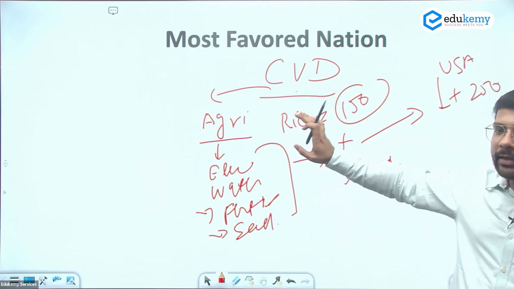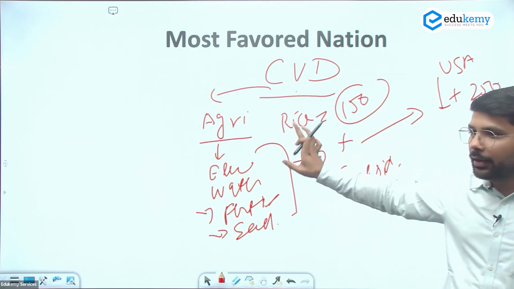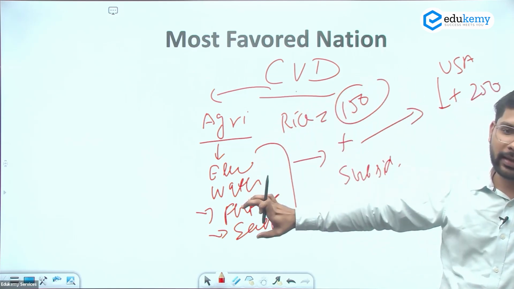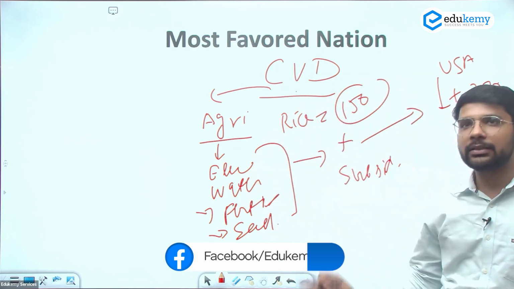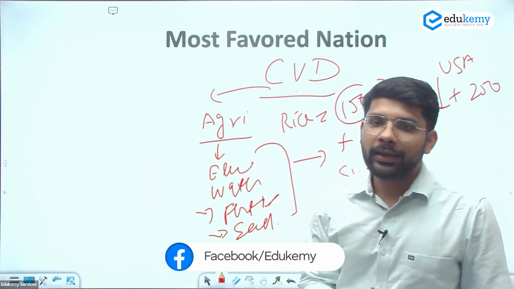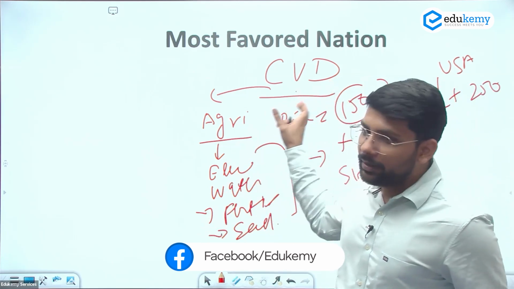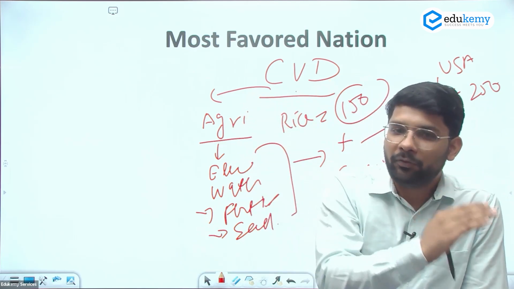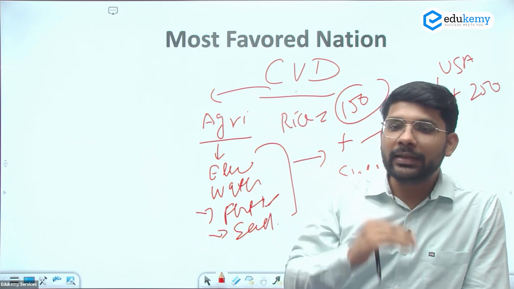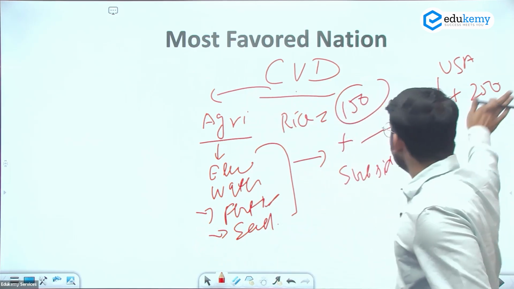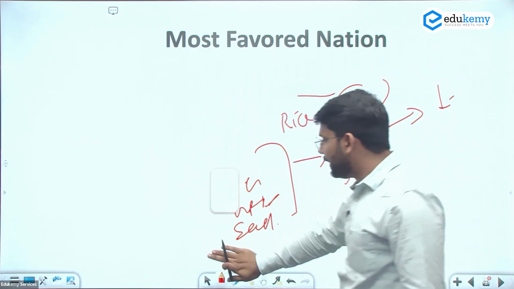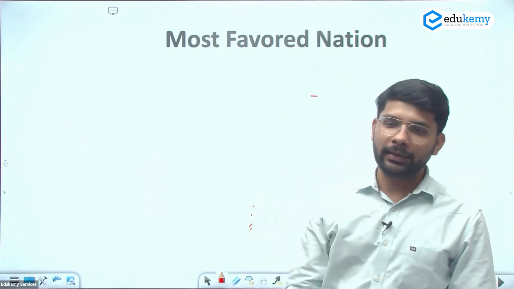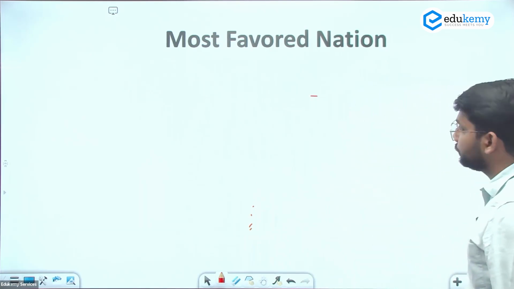So this is completely based on the subsidy provided by the government, and the anti-dumping duty is completely based on the excess of the product exported by a country to another country. So this is the difference between the anti-dumping duty and the countervailing duty. And the most favored nations are allowed to charge these duties because they are hampering their manufacturing in the origin country. The MFN status can be given to any country by any other country and can also be revoked by any other country in specific cases.